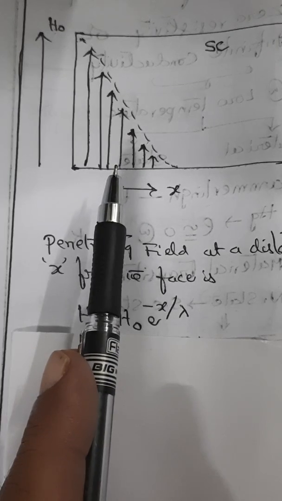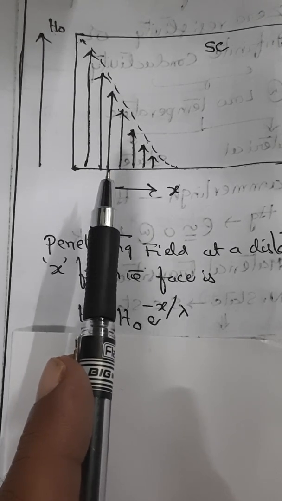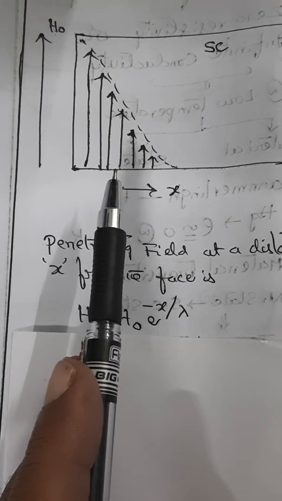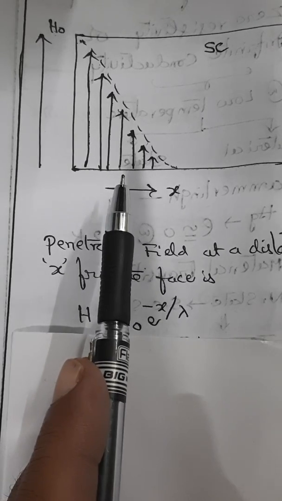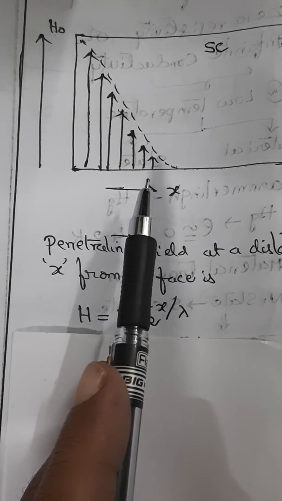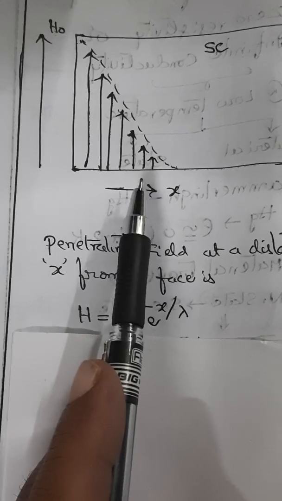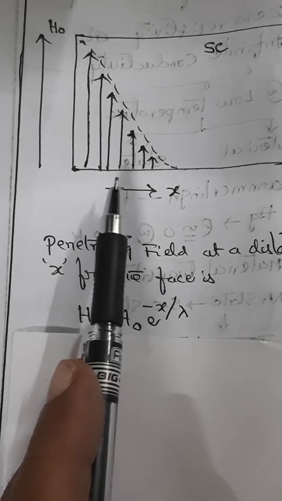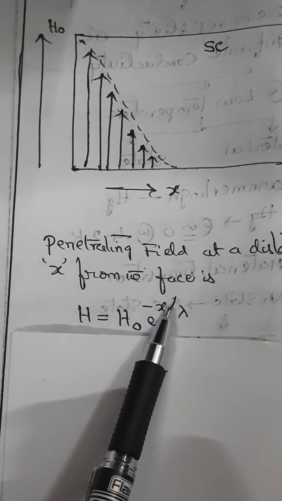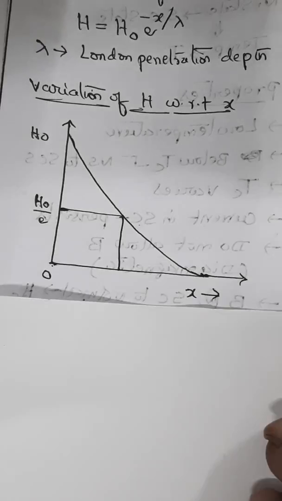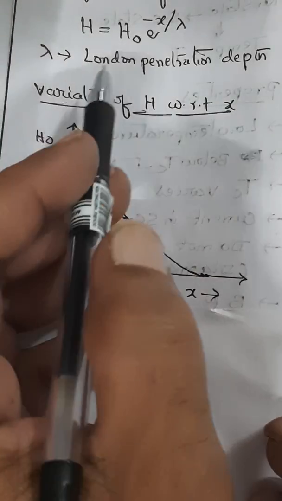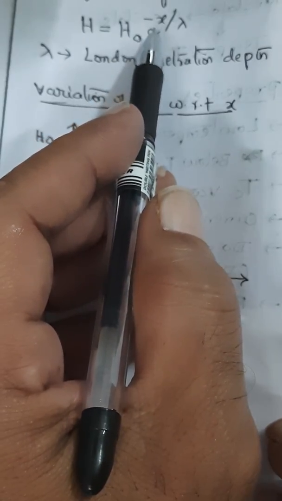So this particular diagram or graph shows the variation of H with respect to x. Suppose when x equal to lambda, substitute x equal to lambda, what you will get? Then H will become H0 by e.